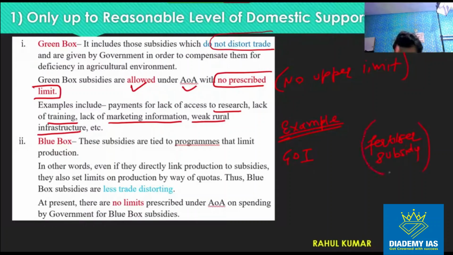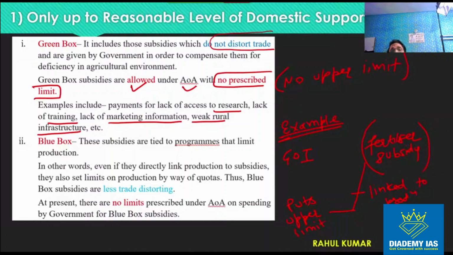This fertilizer subsidy is given, first of all, this subsidy is linked to production, and this also puts an upper limit automatically. तो आपको याद होगा, when I discussed the concept of fertilizer subsidy in the chapter of agriculture, I discussed one thing. I told you that government is actually identifying the farmers through Aadhaar card, right? So nowadays in the fertilizer subsidy, we have implemented the DBT scheme.